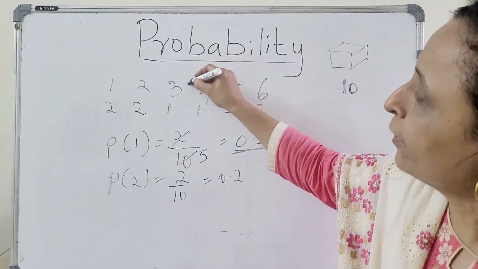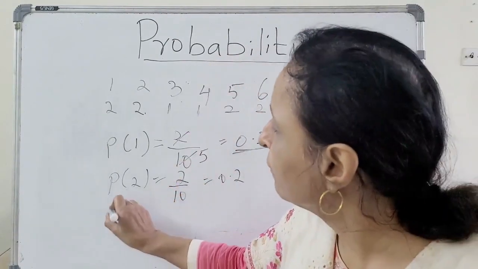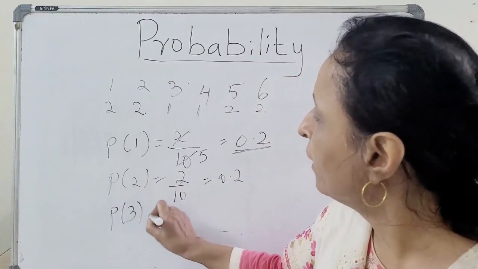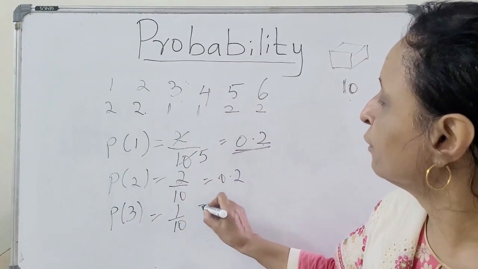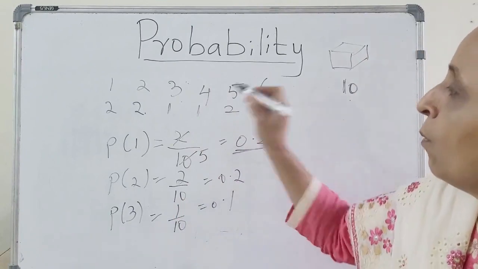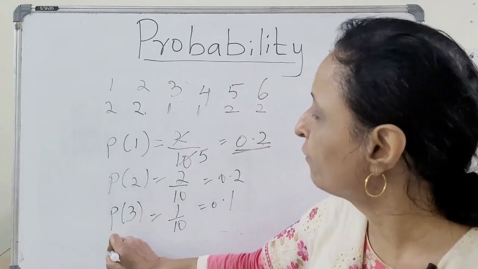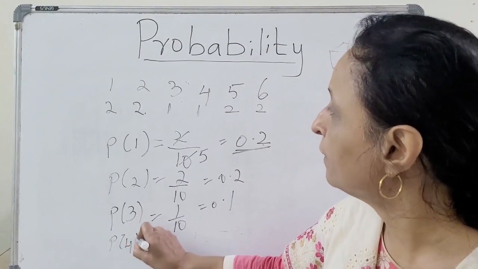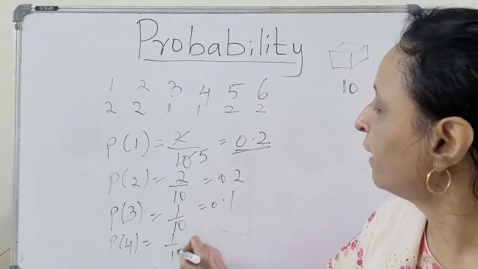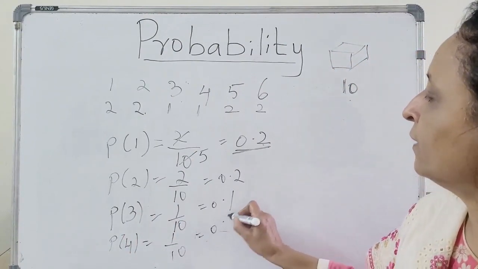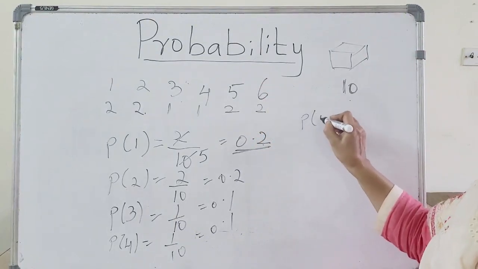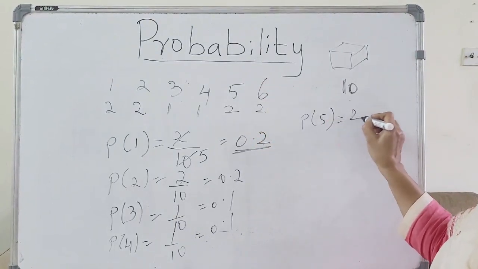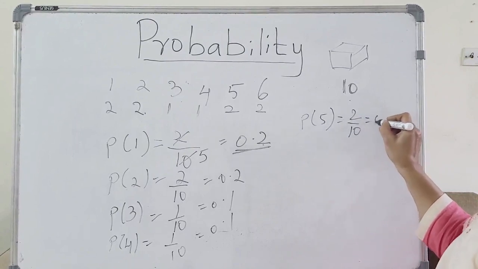What is the probability of getting 3? It is 1 by 10, equal to 0.1. What is the probability of getting the event 4? That is also 1 by 10, that is 0.1. Probability of getting the event 5, 2 by 10, that is 0.2.